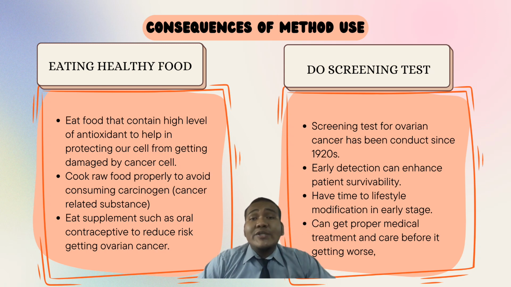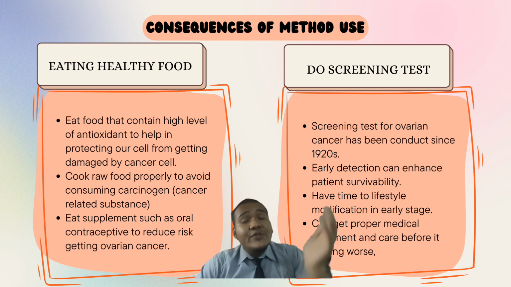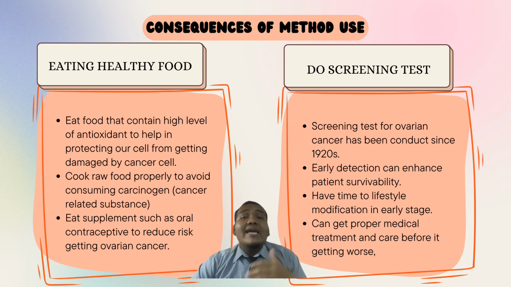Second, we need to ensure that we cook our food properly, because there are chances that our food contains carcinogens. A carcinogen is basically a substance that can cause cancer in our body. So by cooking our food properly, it can reduce the amount of carcinogen and eradicate carcinogen completely from our food. We don't want just nutrients from our food, right? We also want our food to be safe. So the way we manage our food is really important, so that we consume the best foods we can.